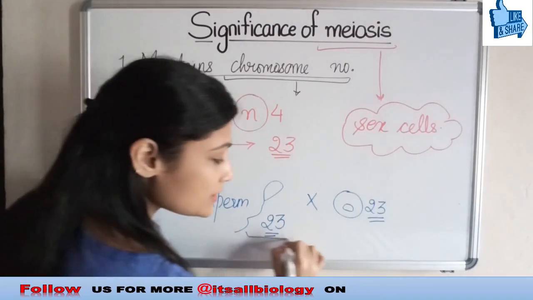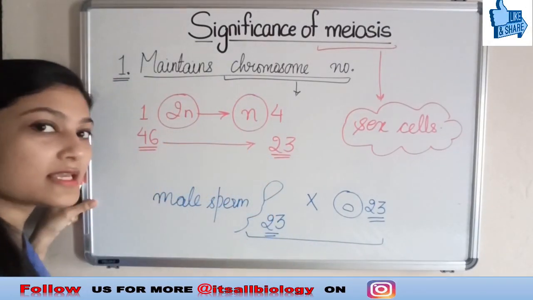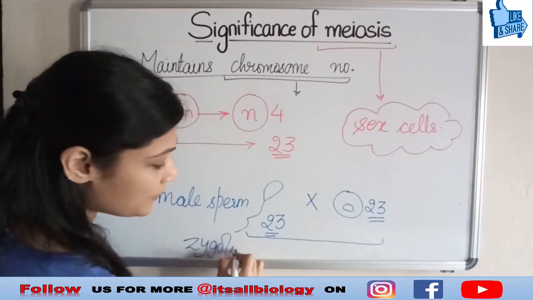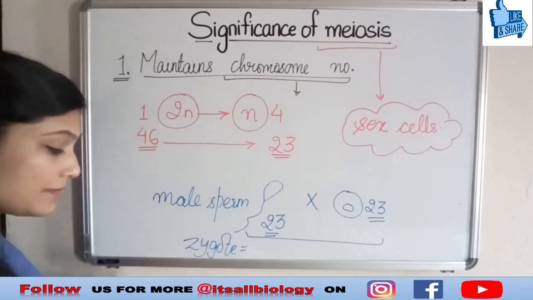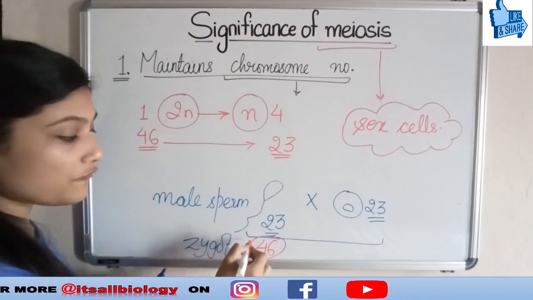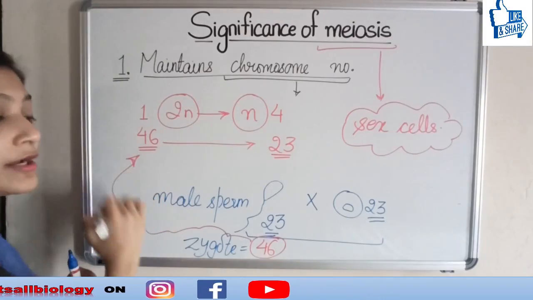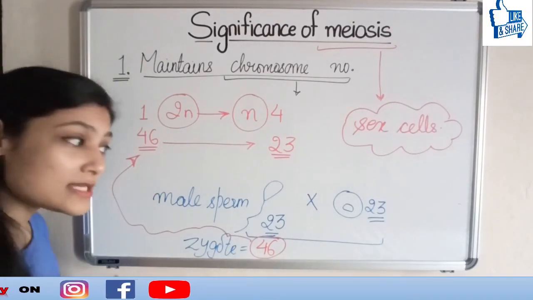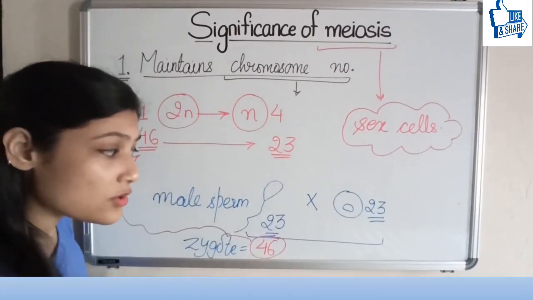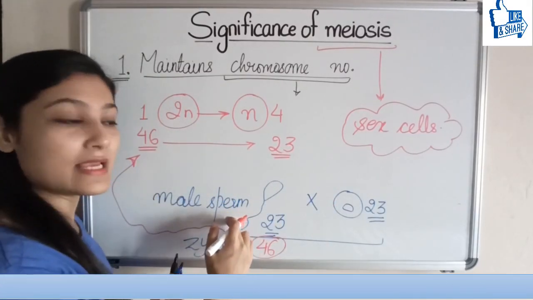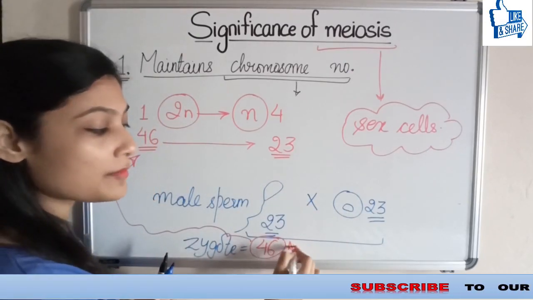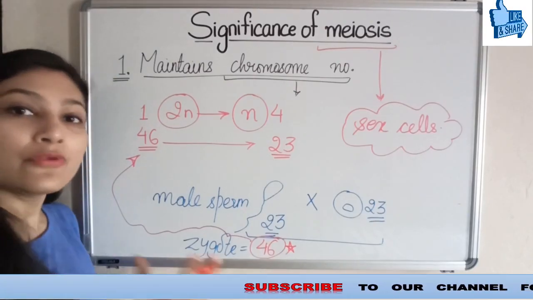So after this fusion, or we can say zygote formation, the number of chromosomes that I will be getting here is 46, which ultimately I want in my cell. This is why this number needs to get halved, so that when the male cell fertilizes the female cell, the normal 46 number is restored.